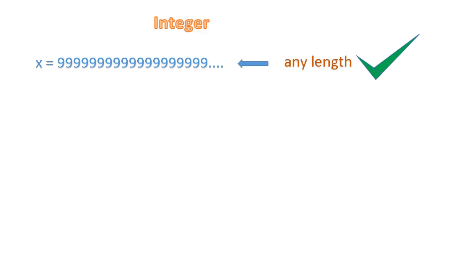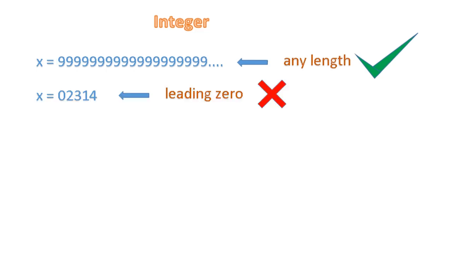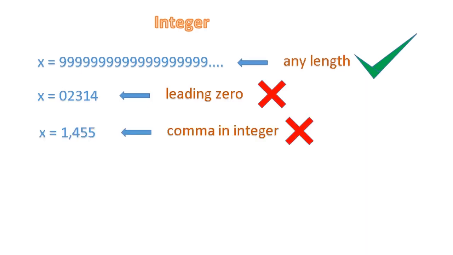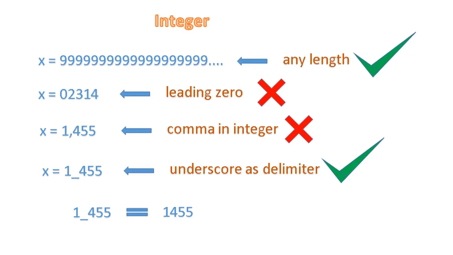In Python, integer length is not fixed. It can be of any length. It is limited by the available system memory. Integers cannot have leading zeros. Python does not allow comma in an integer. Python will consider this as tuple with two values. Instead of using comma, we can use underscore as delimiter. Underscore is allowed to write integers.